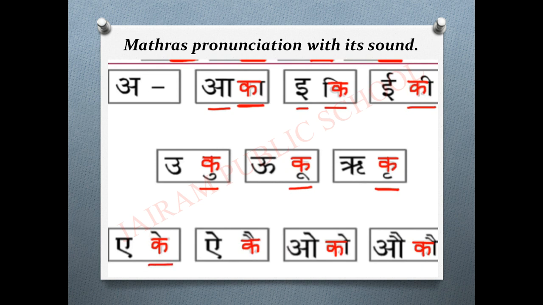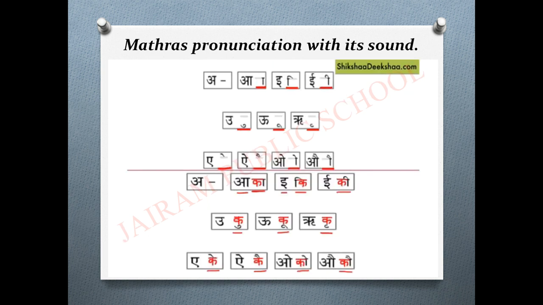Ke. kai, ko, kau. So you see how the matra affect the sound of a letter. Now let's study each matra in detail in our next videos.